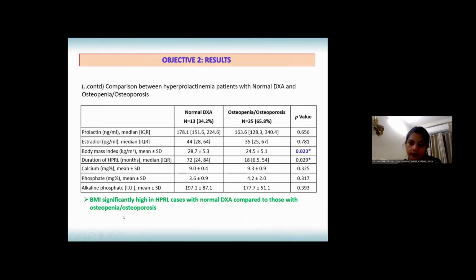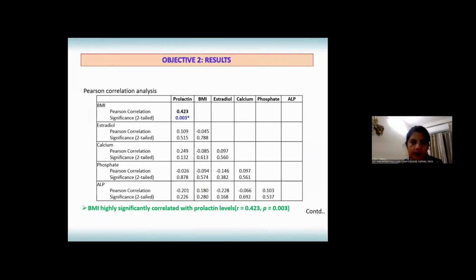And here we observed that BMI was significantly high in hyperprolactinemia cases with normal DEXA compared to those with osteopenia or osteoporosis. Further, we did the Pearson correlation analysis for BMI, estradiol, calcium, phosphate, and alkaline phosphatase levels.